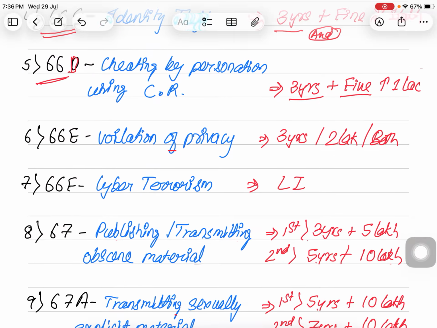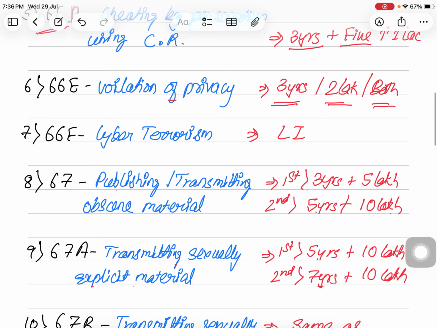Section 66E provides for violation of privacy, and the punishment is 3 years and fine up to 2 lakh rupees or both. Section 66F, this is cyber terrorism. It is punishable with life imprisonment.